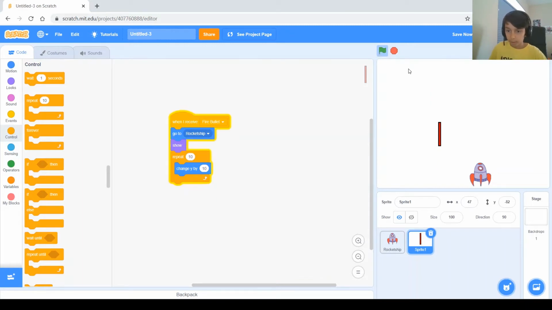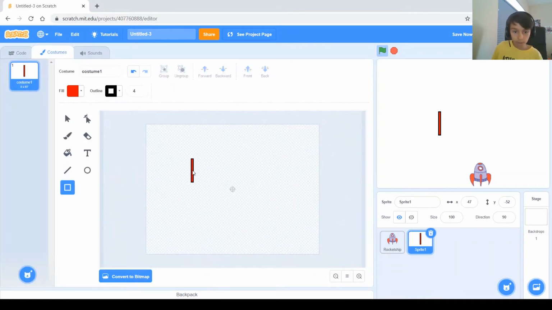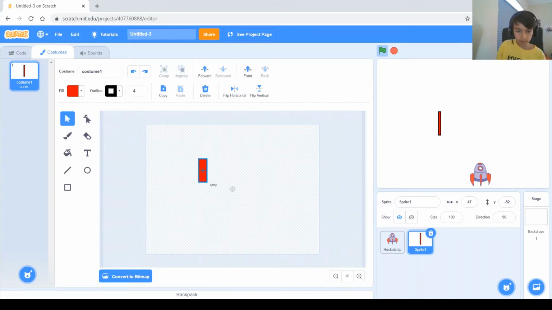And when I press the space, it's going up, but not all the way up, and it's not at the rocket ship. That is because, if you go to the costumes, the middle is not where this is. So we need to select this select icon right here, and select this bullet, and we need to move it to the center.